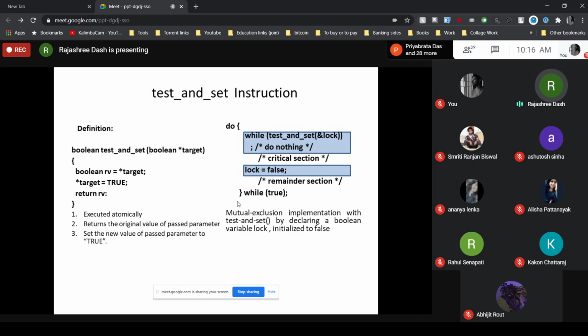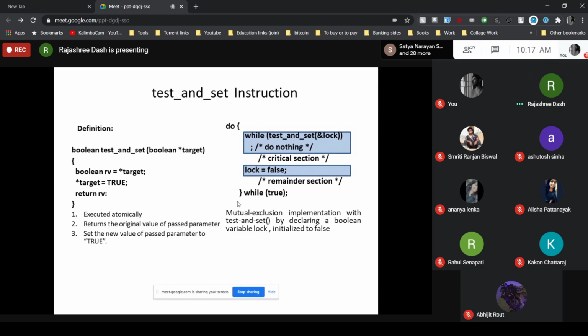Atomically means that during execution of these three instructions, boolean RB equal to star target, star target equal to true, and return RB, there will be no interrupt.